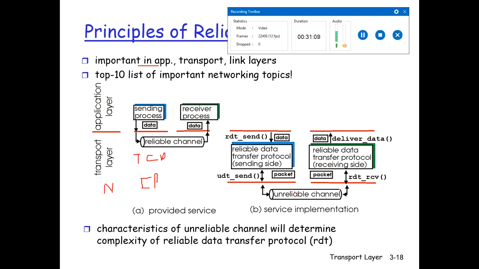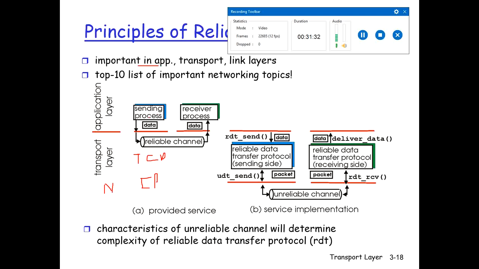So reliable data is actually transferred over an unreliable channel. We will understand this diagram, and we will incrementally develop the sender and receiver sides for reliable data transfer. So let's understand over here.